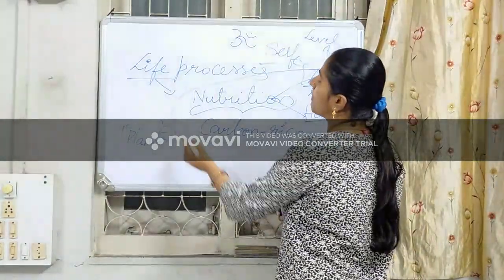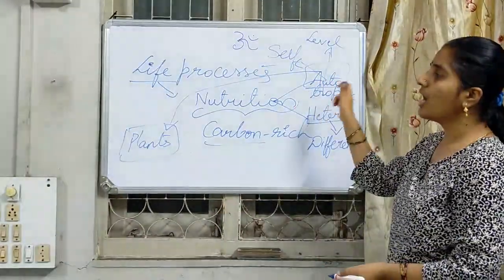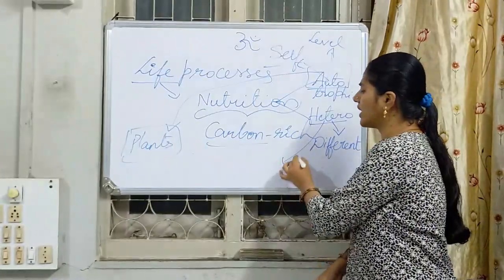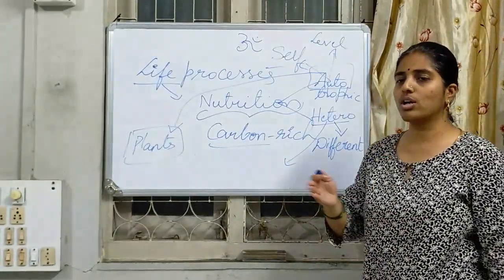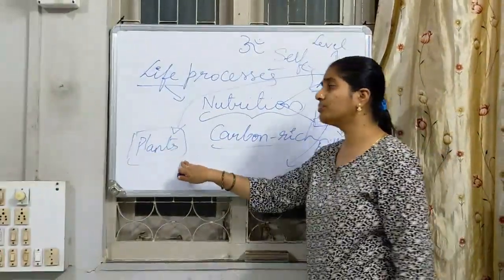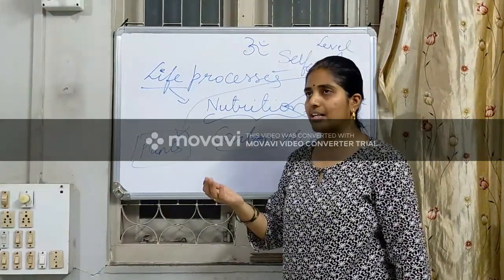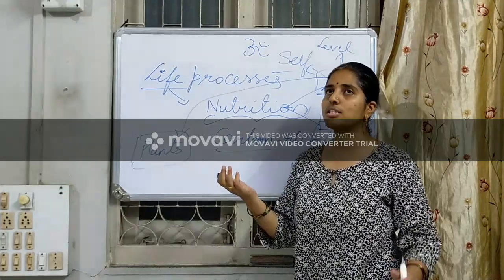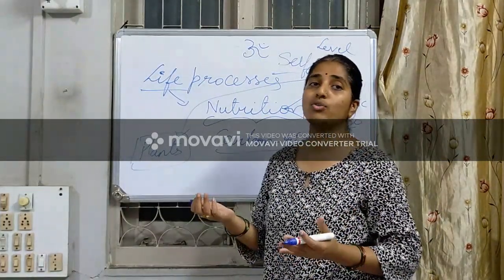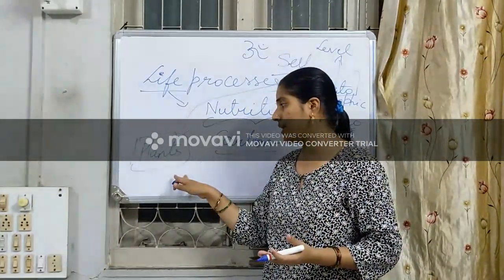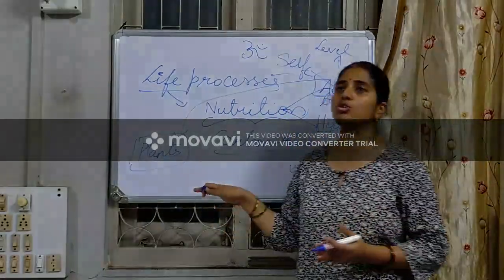Plants are the main category under autotrophic, and heterotrophic includes almost all organisms except plants. Along with plants, bacteria and algae can also prepare their own food material and provide it to us.